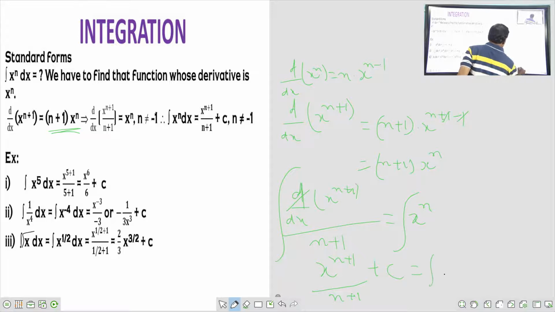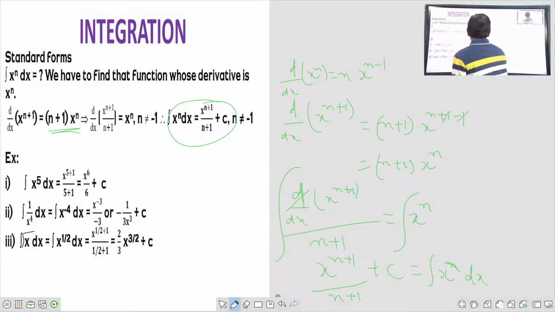So integral x to the power of n dx is equal to x to the power of n plus 1 by n plus 1 plus c, where c is the constant of integration.